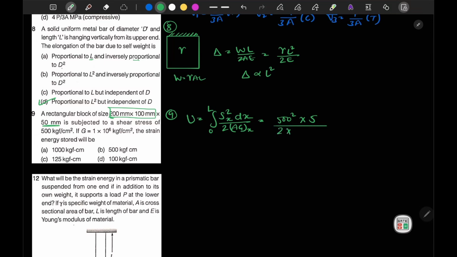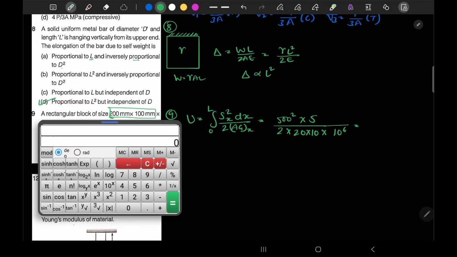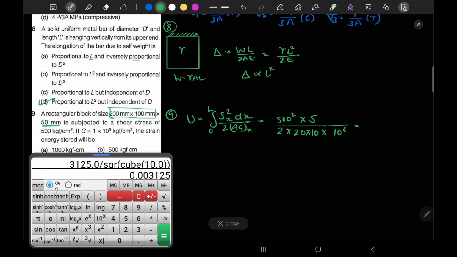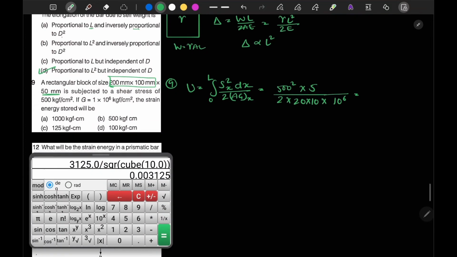Area is 20 into 10, converted into centimeter square, into G, which is given as 10 to the power 6. So if you solve this, it becomes 500 square into 5 divided by 400, and we divide this by 10 to the power 6.